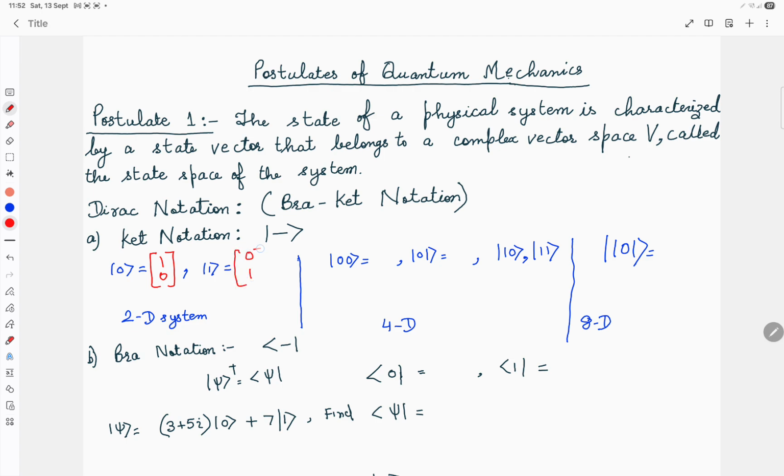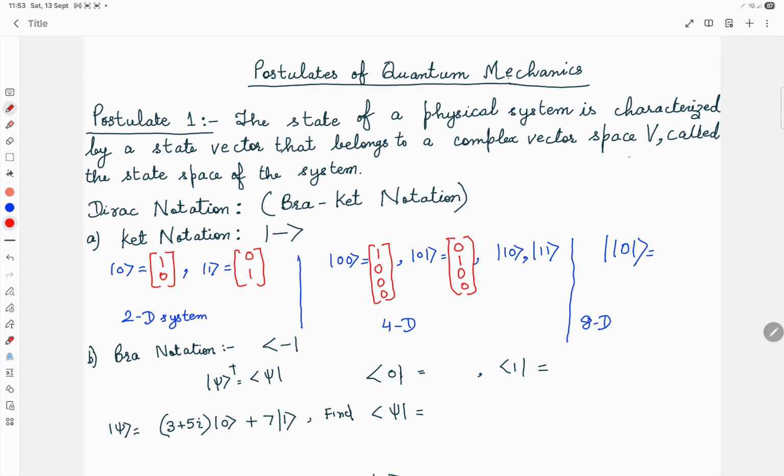This is the column vector representation of ket 0, and the representation of ket 1 is 0 1. In the case of ket 0 0 in this 2 qubit system, the column vector is 1 0 0 0. For ket 0 1, the representation is 0 1 0 0. Only one time 1 will come, at the specific position represented by the ket we are taking. Similarly, we can write the column vectors for ket 1 0 and ket 1 1 also.